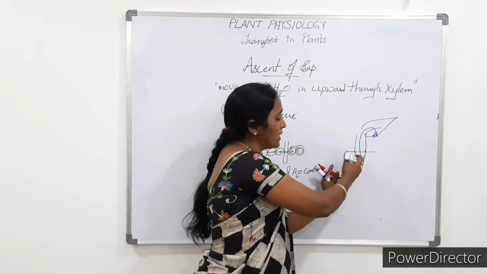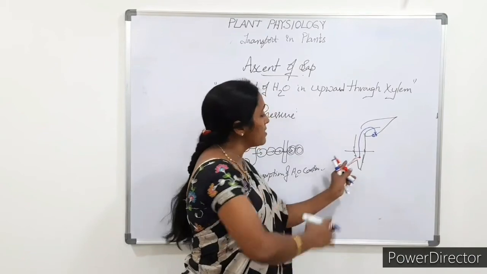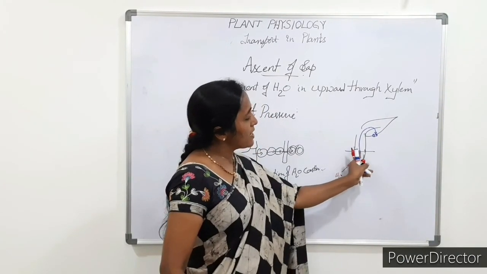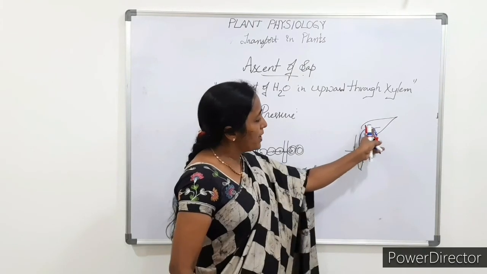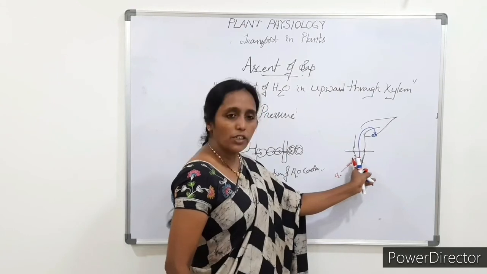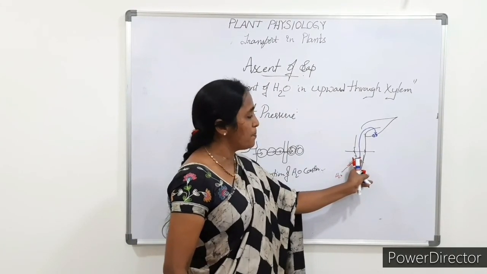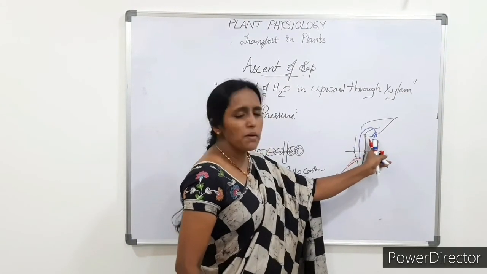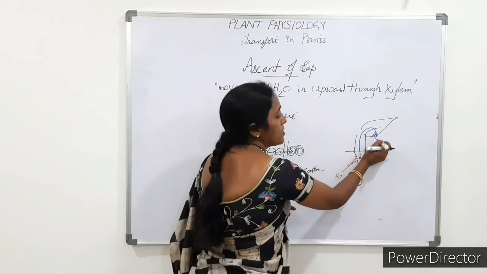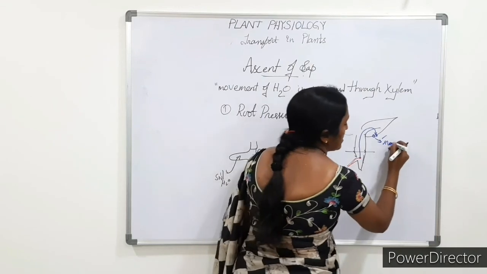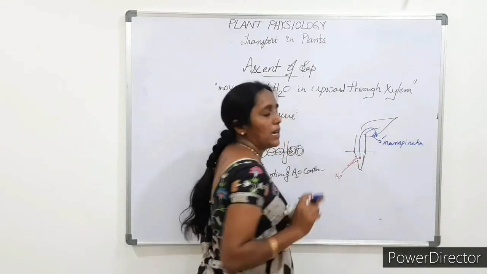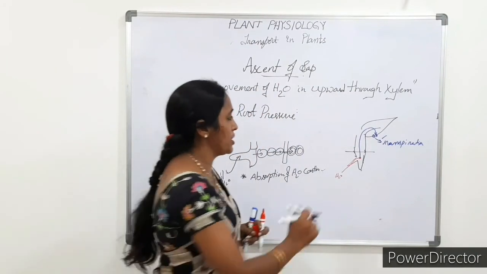Whatever amount of water enters the plant and is transported upward, the same amount or even more comes out by means of transpiration, which takes place through the stomatal aperture.